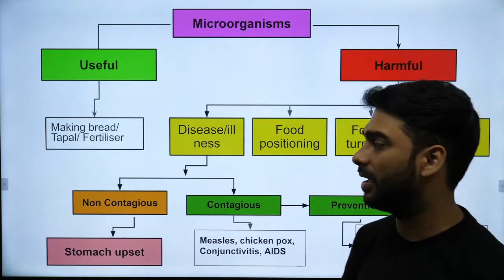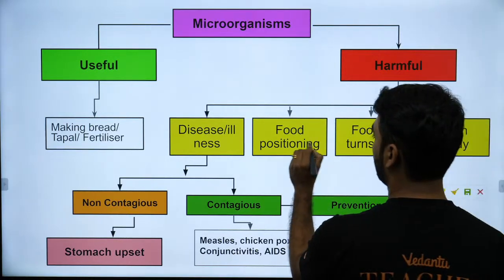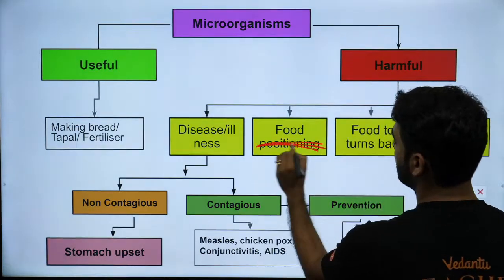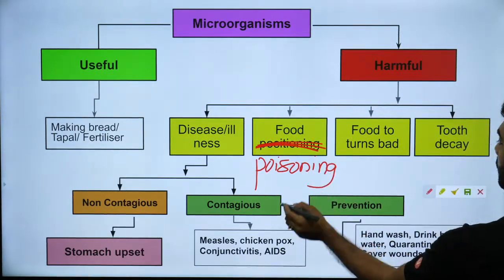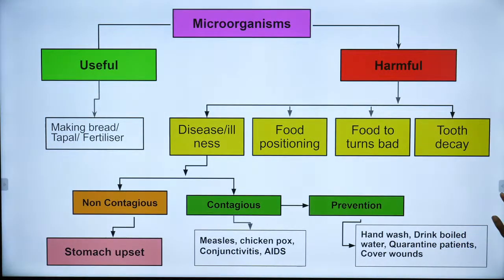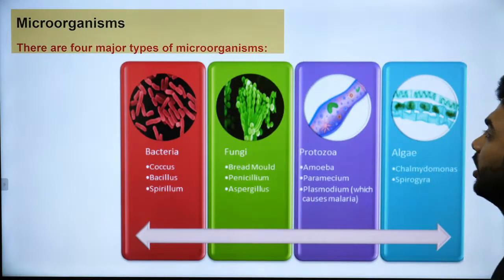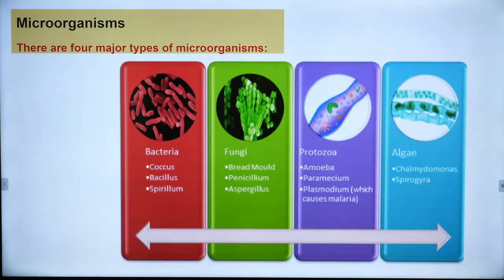Harmful microorganisms are many. They will spoil the food, they will cause disease, they will cause food poisoning. Okay? So diseases can be contagious or non-contagious. Then you can prevent them by sanitizing and drinking clean water, etc. Okay? There are basically 5 types: bacteria, fungi, protozoa, algae, and virus.